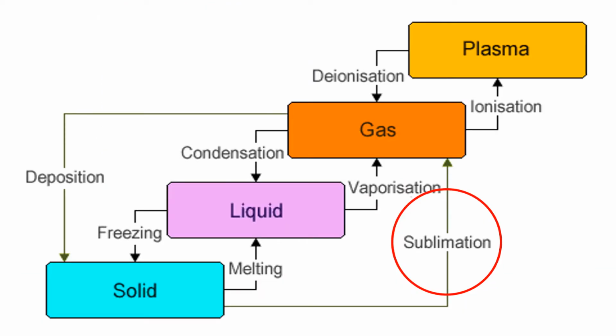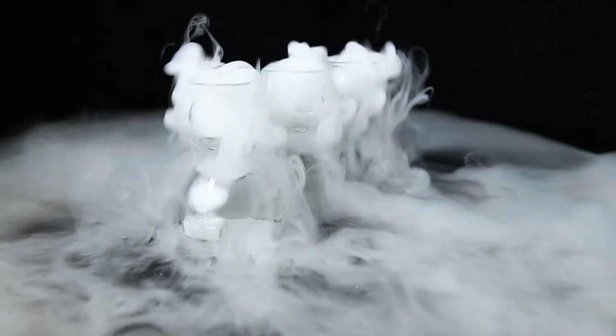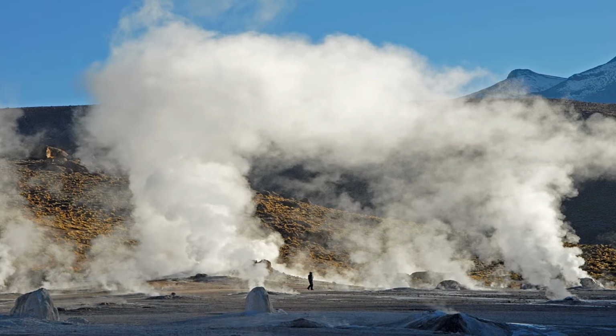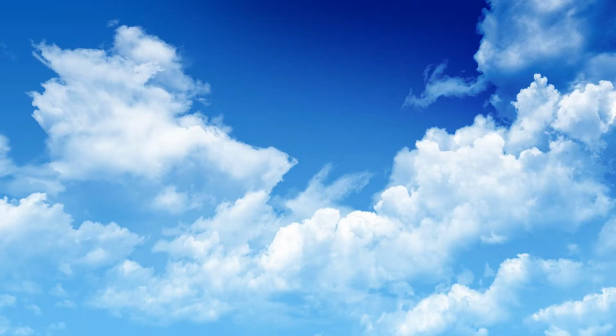Sublimation is the change of state from solid to gas. For example, when dry ice is formed. Deposition is the change of state from gas to solid. For example, when water vapor turns directly into ice in clouds, which is then known as snow.